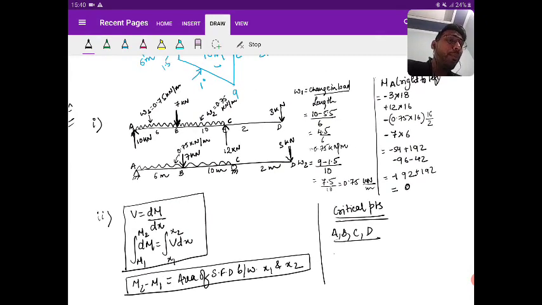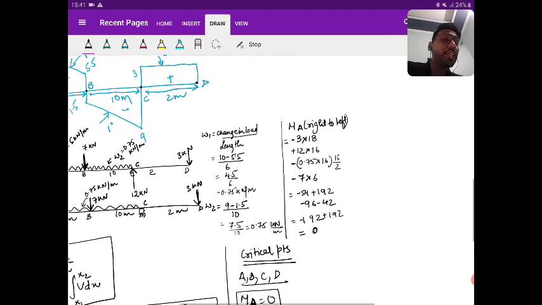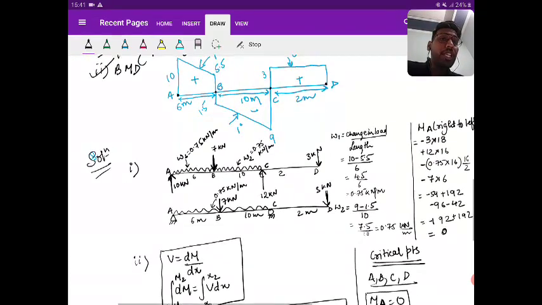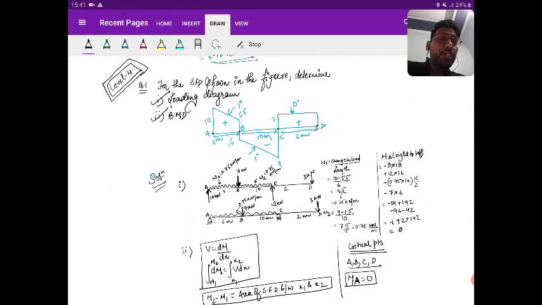Bending moment at A we have already found equal to 0. Is it clear? Now see here, if I say positive area, I am moving left to right. Positive area will be taken as positive in the diagram and negative area will be taken negative.